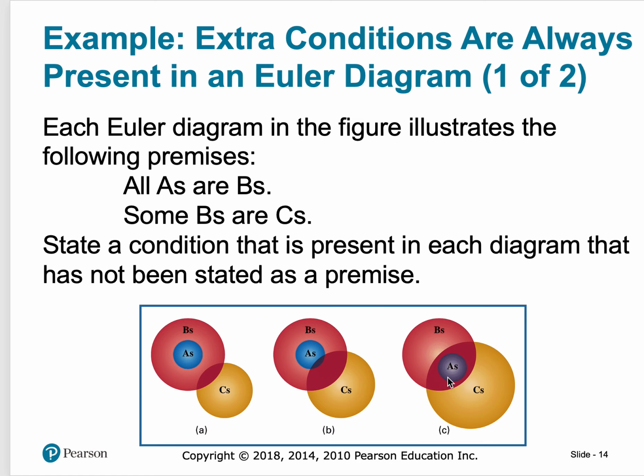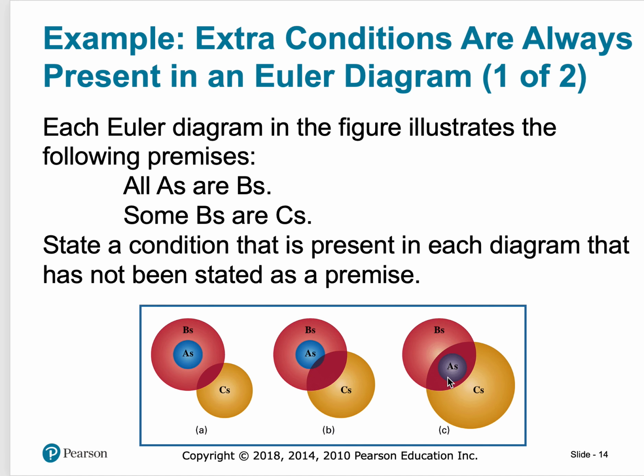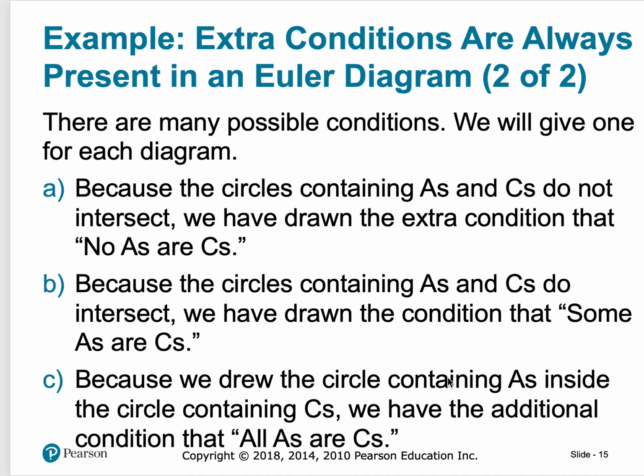Each diagram in the figure illustrates the following premises: all A's are B's and some B's are C's. If I look at these diagrams and think about this, there are a whole lot of possible conditions. And so let's associate each of those pictures with a statement or phrase.